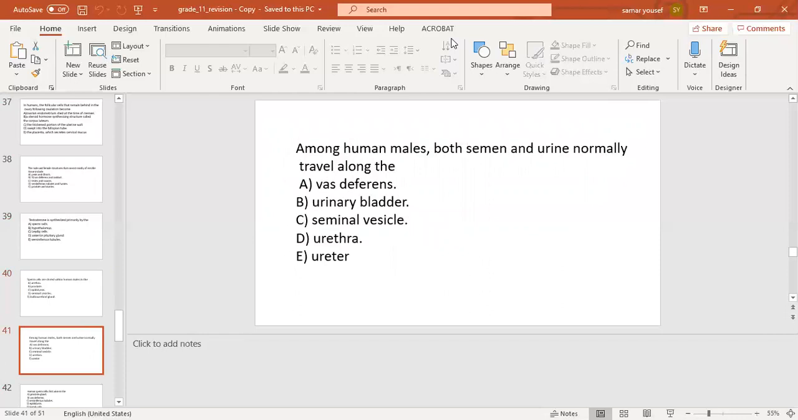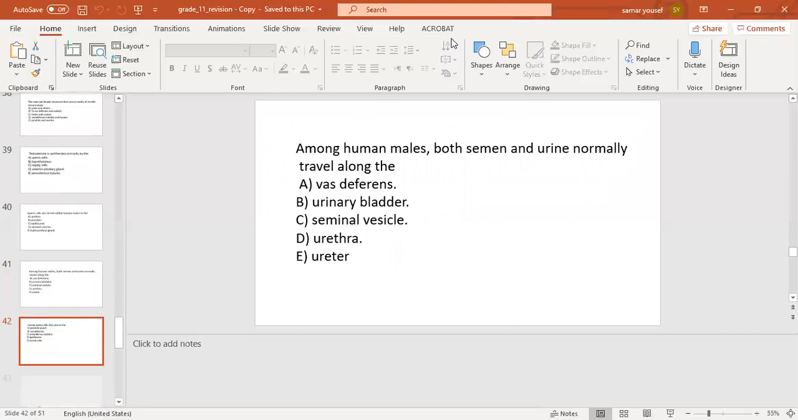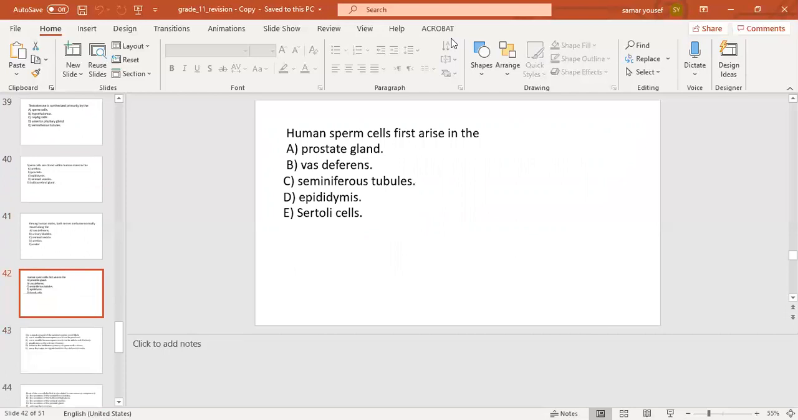The next question: among human males, both semen and urine normally travel along the number A, vas deferens, number B, urinary bladder, number C, seminal vesicle, number D, urethra, number E, ureter. The correct answer will be number D, urethra.